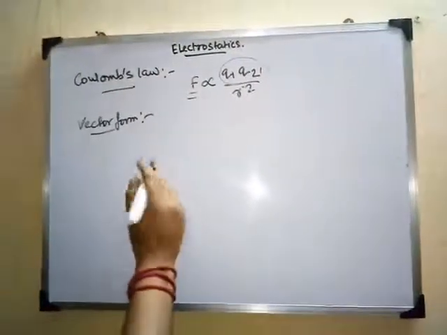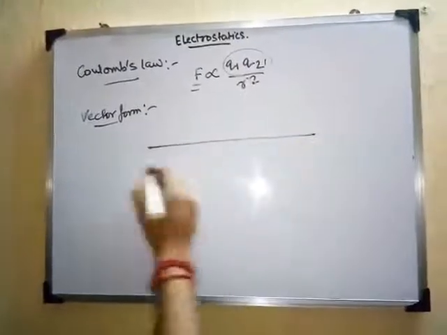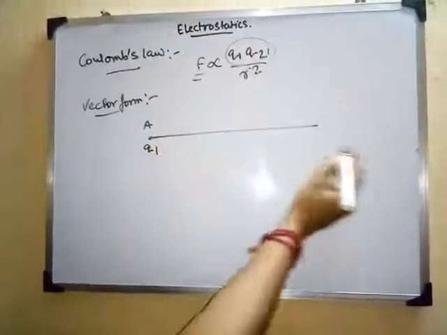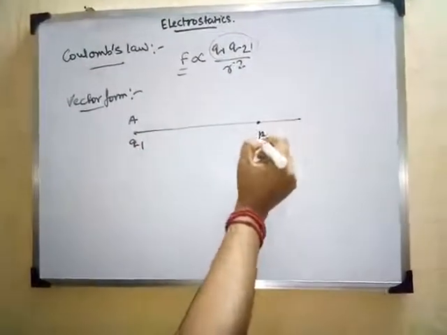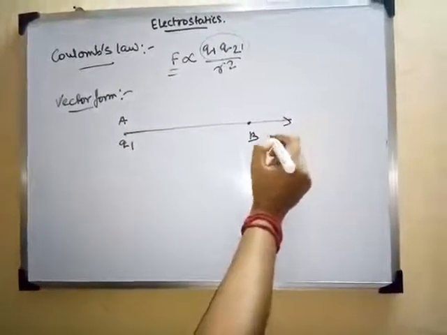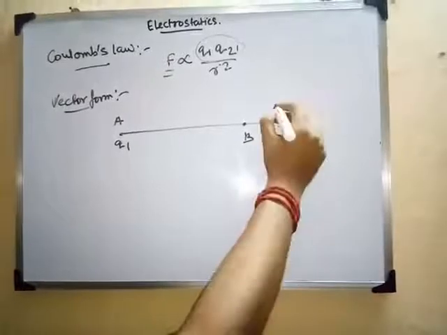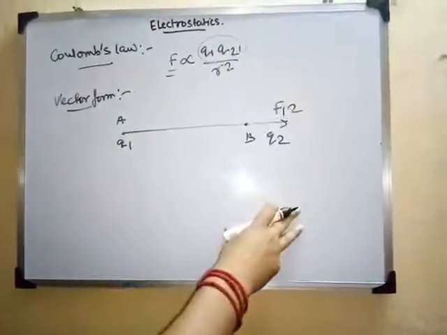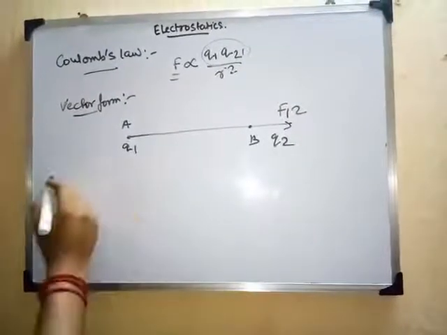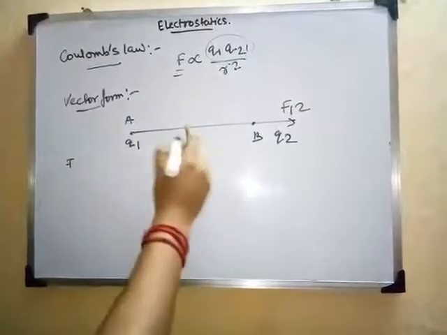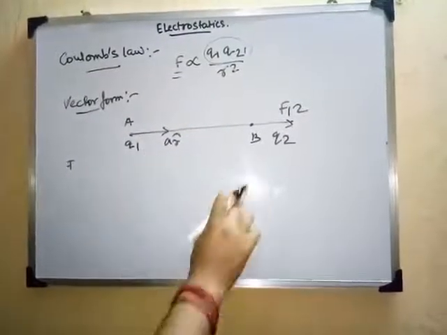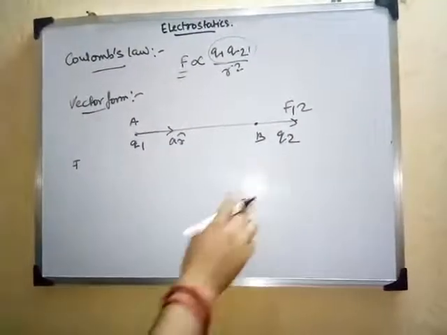So to do that, we will simply draw a straight line. We'll represent a point A where this charge q1 is, and say B is another point where charge q2 is, and this is the force exerted by q1 on charge q2, right? So we can find from this figure, this is the direction of AR, that is the unit vector. As I said, it acts as a straight line from q1 to q2, right?